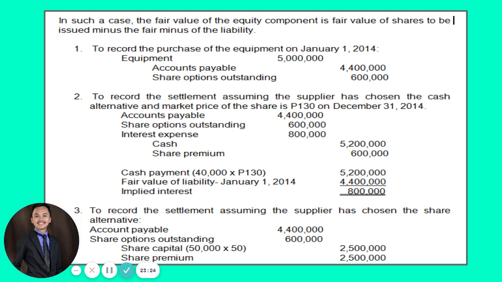Okay? Now, what if it's the other way around? What if not the employee this time but the supplier has chosen the share alternative. So dito since share alternative there will be no cash payment to be made. What will be made is the issuance of share capital or ordinary share.